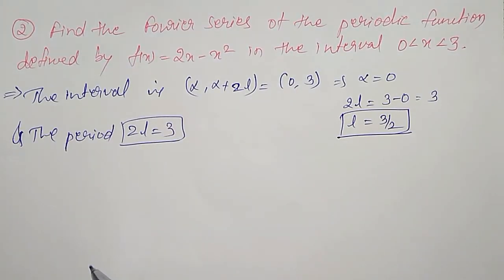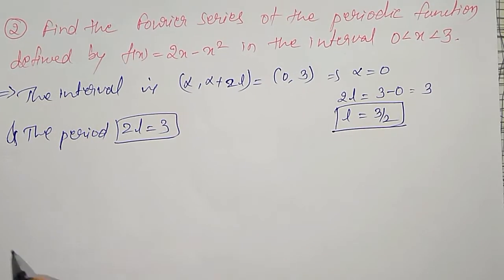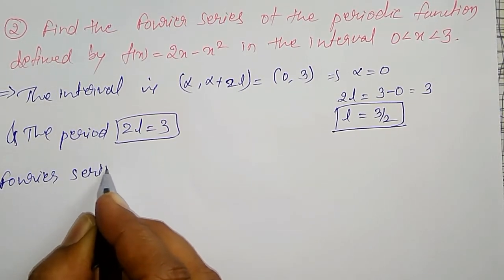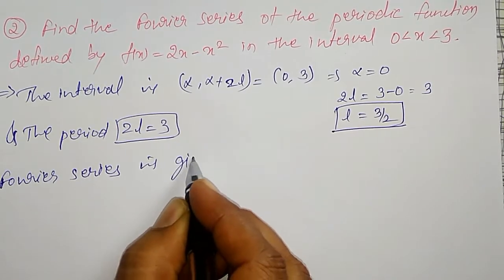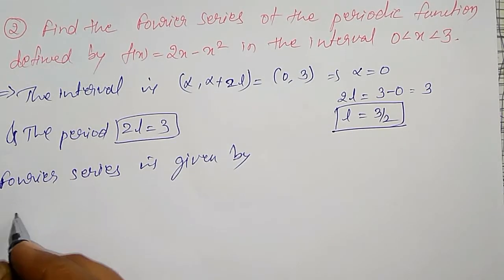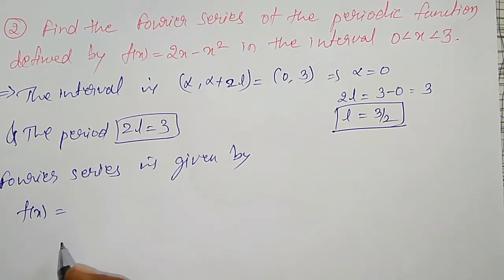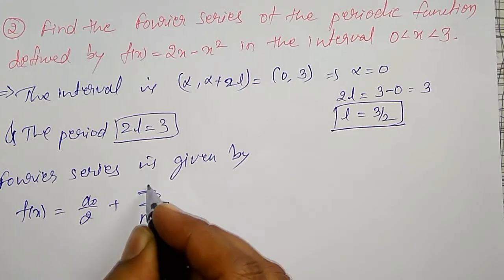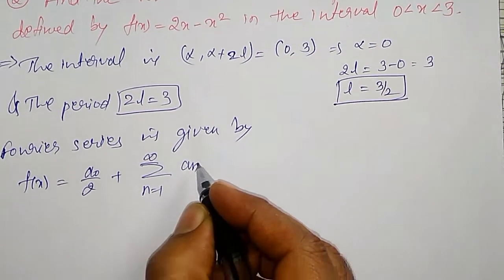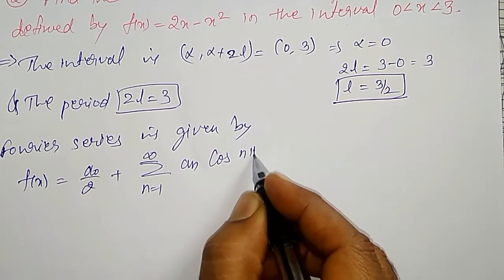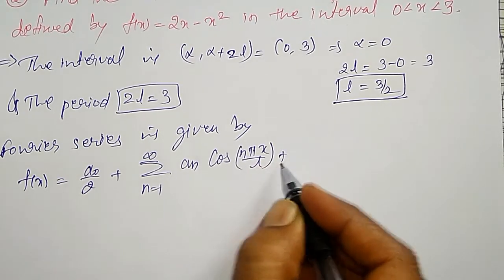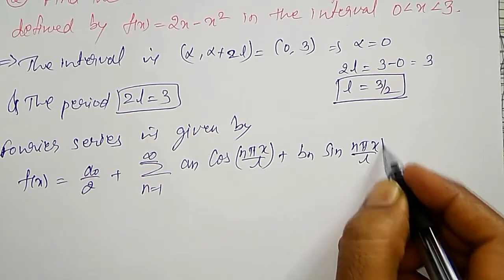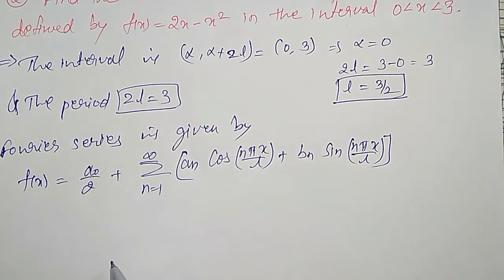Okay, for this one the Fourier series is given by f of x is equal to a naught by 2 plus summation n equal to 1 to infinity an into cos n pi x by l plus bn into sin n pi x by l. This is the required Fourier series.